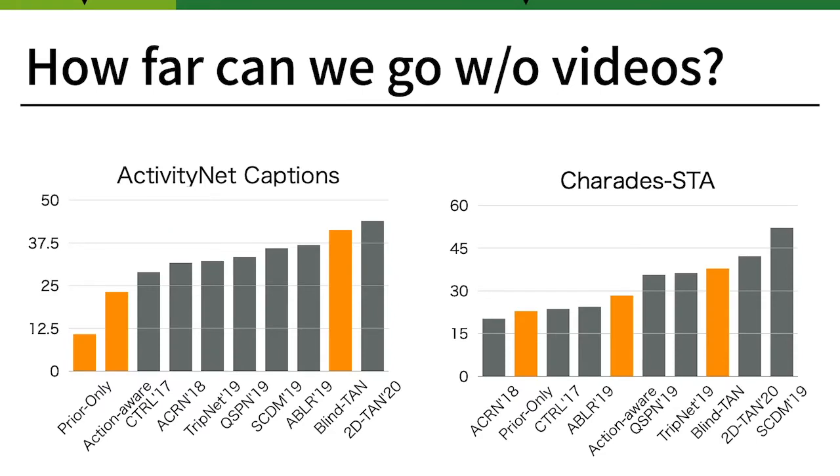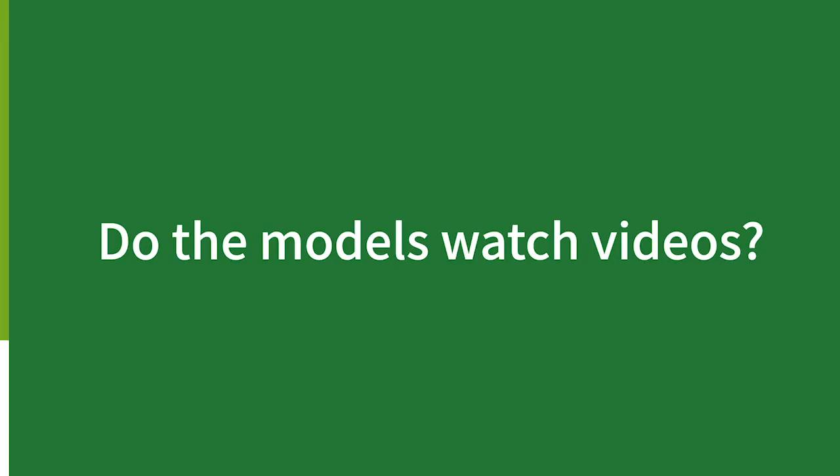Surprisingly, our blind baselines are competitive with or even outperform some deep models. Here is the prior-only. This does not use videos or queries. Here is the action-aware blind. This uses only one word in a query. And blind TAN, which uses the whole query sentence. Note that these orange bars are baselines which never use videos for training or inference. We observed baselines using dataset biases perform unexpectedly well. The results suggest that the deep models might also rely on priors.